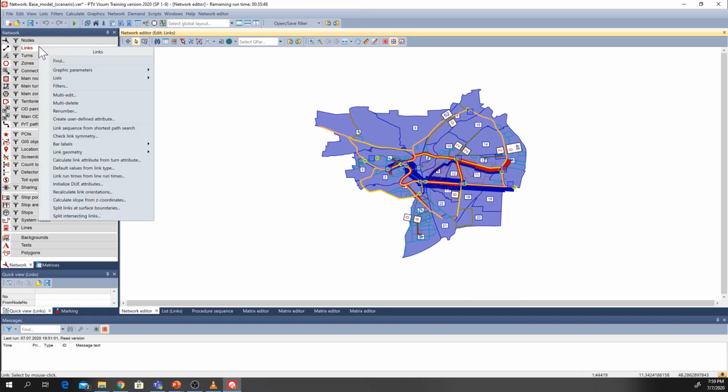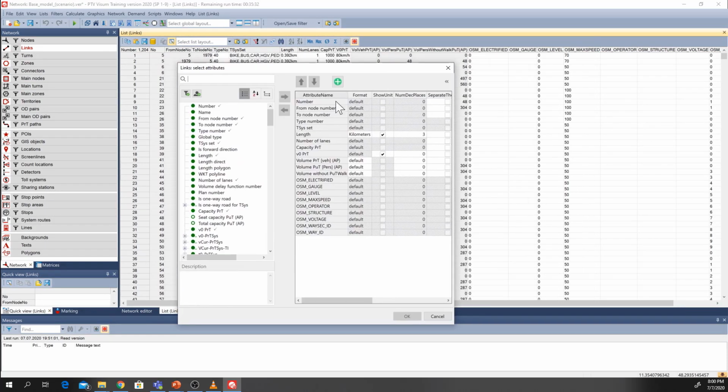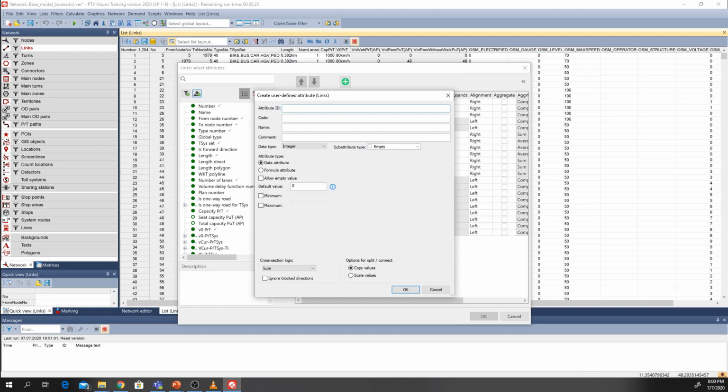Now if you want to evaluate the two key performance indicators we just saw, we can go to the list view of the links, and here we can go to select attributes. Basically here we can add user defined attributes by clicking on this link. For example, I want to add TTS. I'm not going to add all four, but I just want to show you one of them. So if I want to add TTS, the total time spent, you can also say TTS PRT.